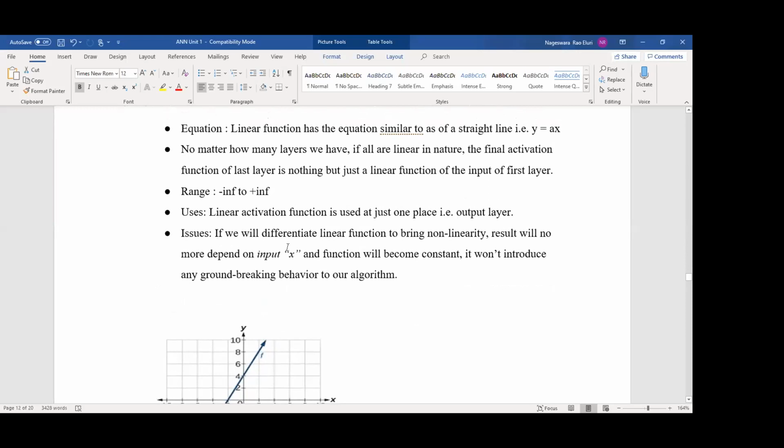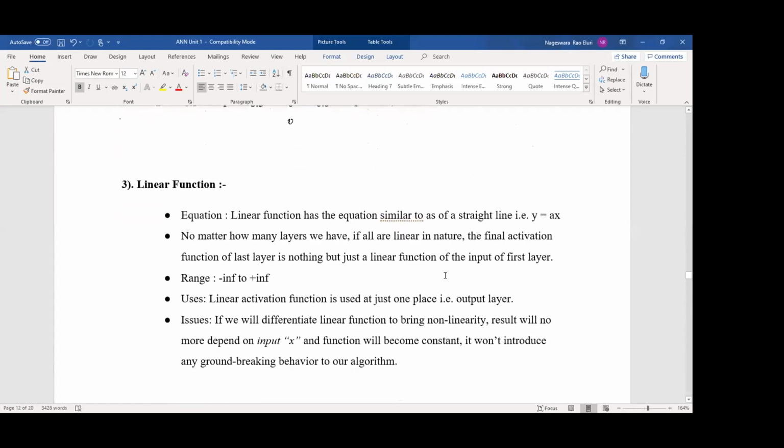If we differentiate a linear function to bring non-linearity, the result will no more depend on input x and the function will become constant. So normally a linear function always gives the linear value, okay. If you want to convert into non-linearity, we can give a constant value, that will be constant, okay. Don't worry about that now. Try to remember the formula for this and what is the range, okay.